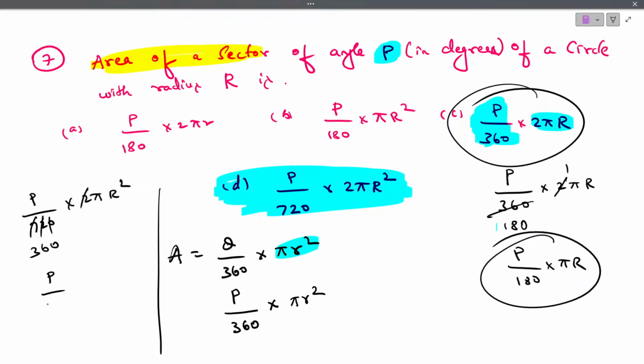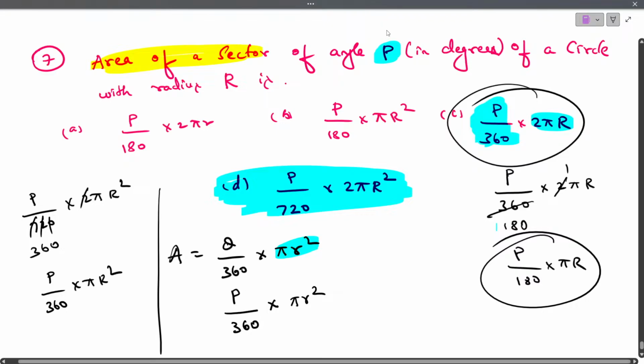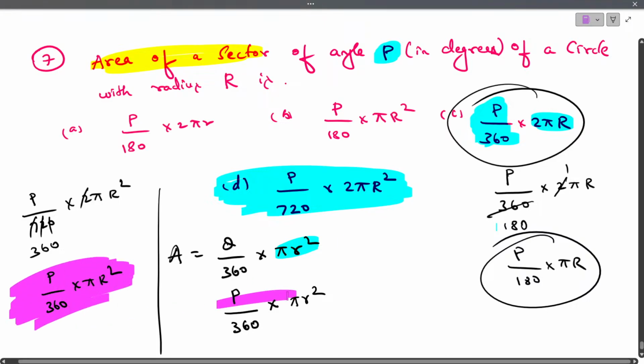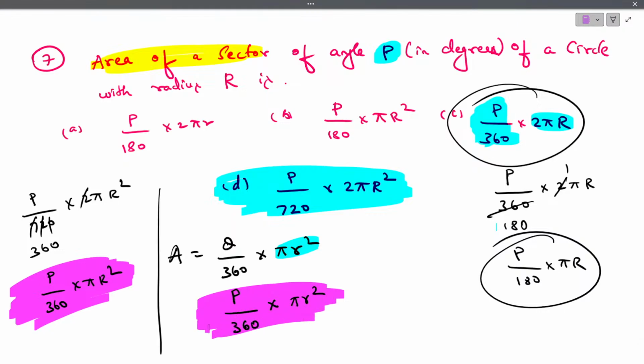After simplification we got P by 360 into pi r square. Actually we wanted P by 360 into pi r square, right? Yes. So the correct answer is option D.